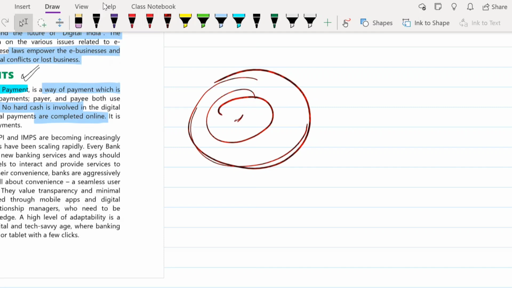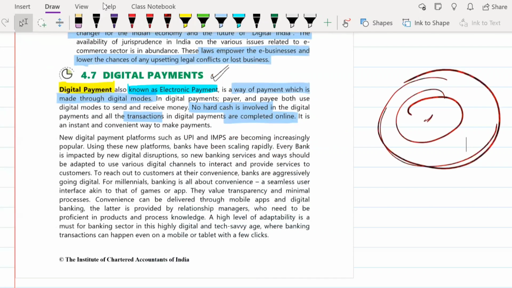So we all would have used some kind of digital payment. It might be in the form of Google Pay, PhonePe, net banking, credit cards, or debit cards. Anything other than physical cash, we have used a lot of digital ways to make payments. This has now become a part of our everyday life. Digital payments are also known as electronic payments. If in the exam they ask you what electronic payment is, you must remember that it is nothing but digital payment.